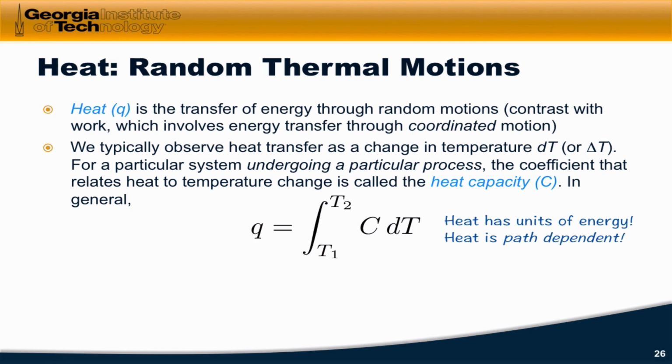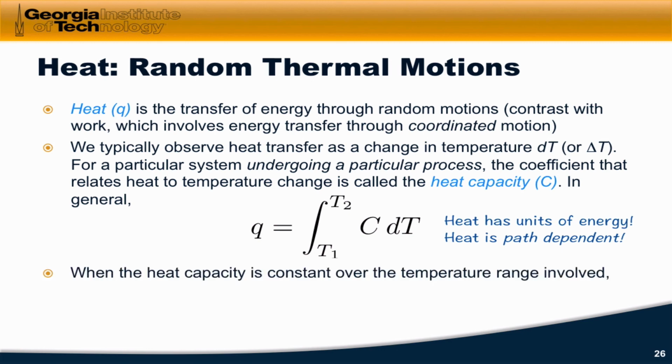And so in general, we can write that a heat transfer Q is equal to the integral from T1 to T2 of the heat capacity dT. And the heat capacity depends on temperature, which is why the heat is path dependent. The units of heat capacity are something like joules per Kelvin, energy per temperature, and so the heat overall has units of energy. Heat is path dependent since the heat capacity depends on temperature, and the heat capacity also depends on the specific path taken through state space.